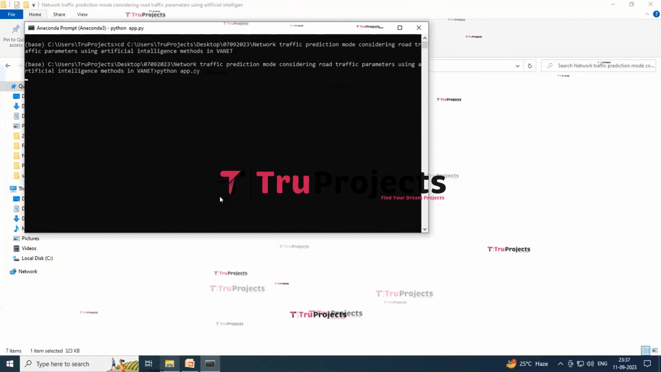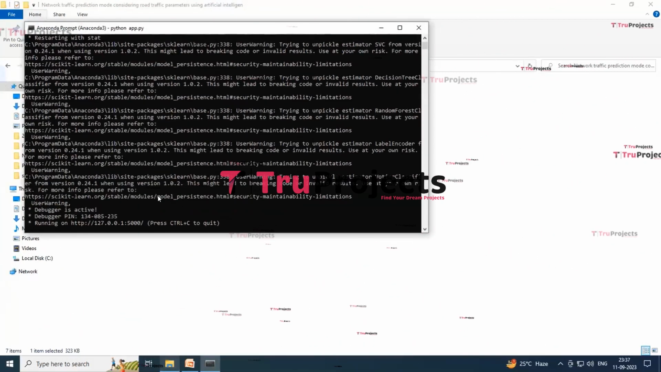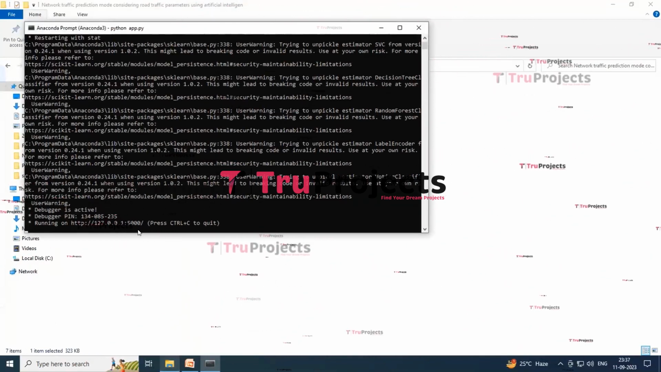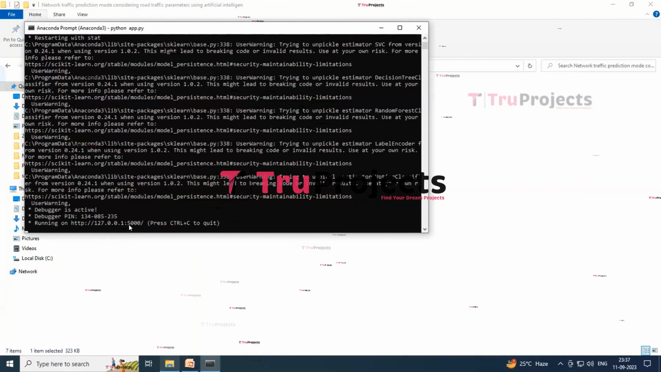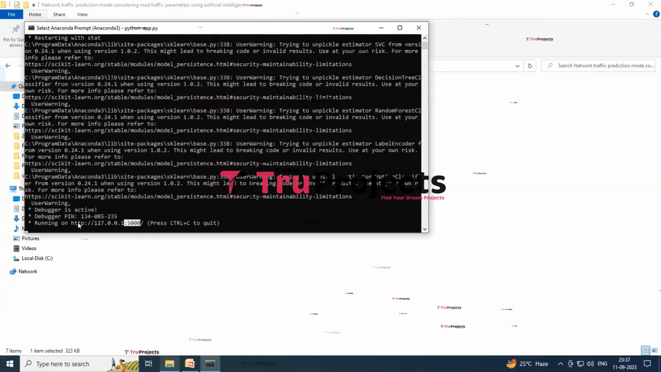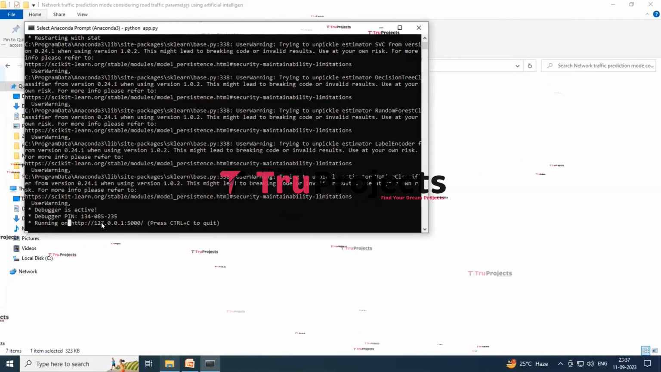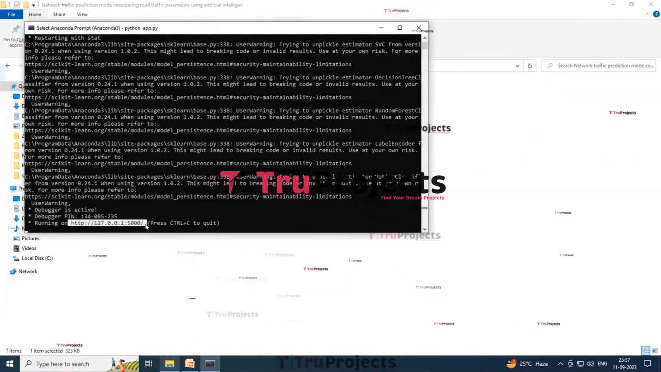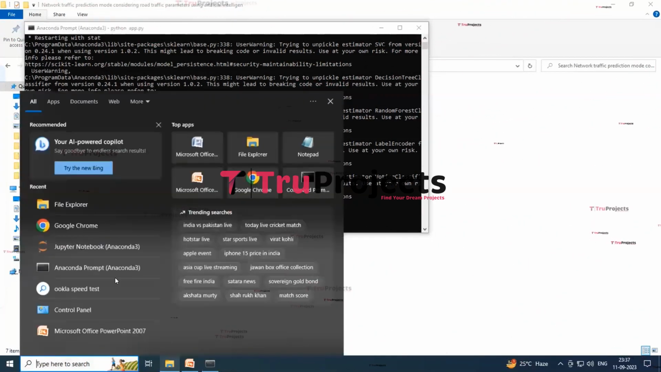And now hit the enter button. After running the app.py file, the Flask framework will host the application link locally at the default address and port 5000 unless configured differently. So here you can see that the link has been posted over here. Just copy this link and paste it into any of the browsers. Here I am using Chrome.